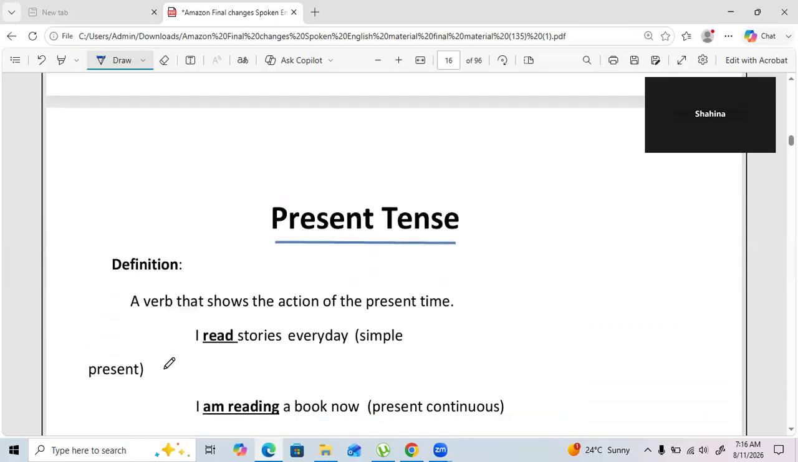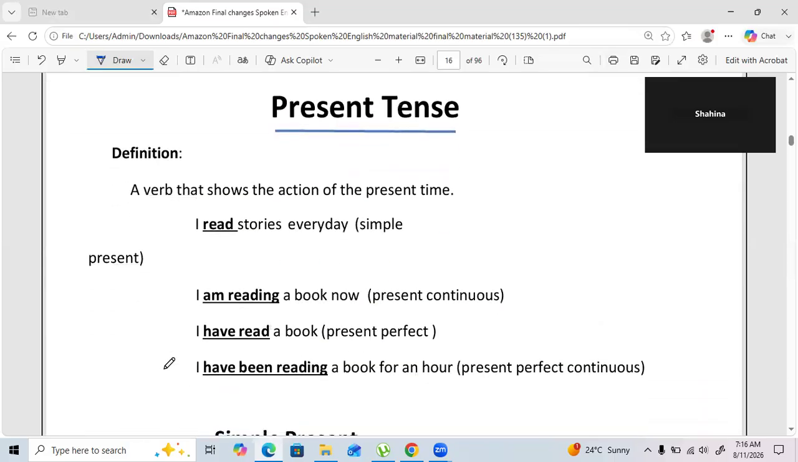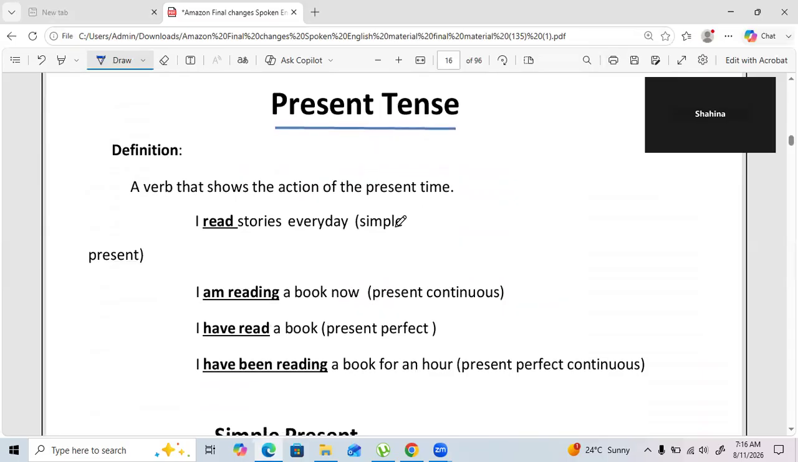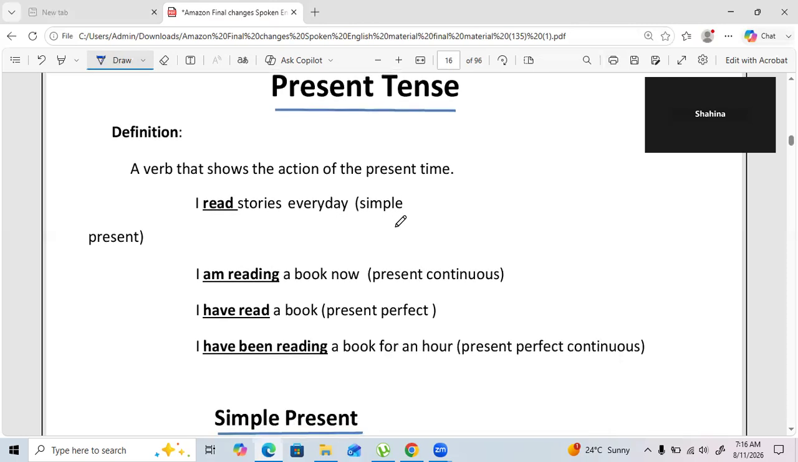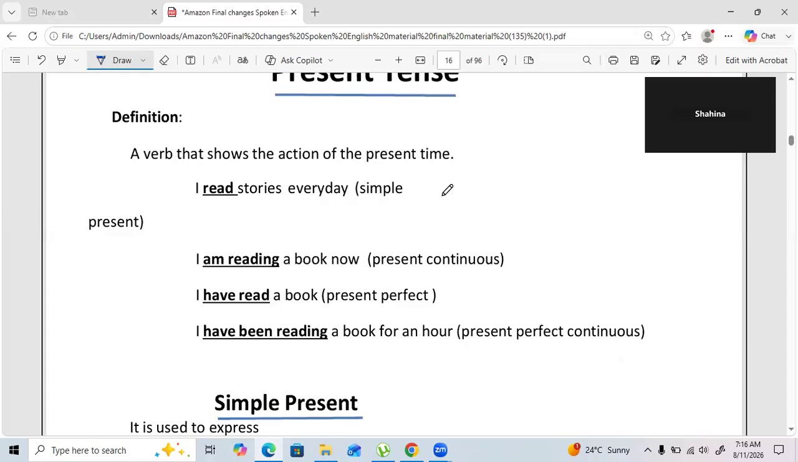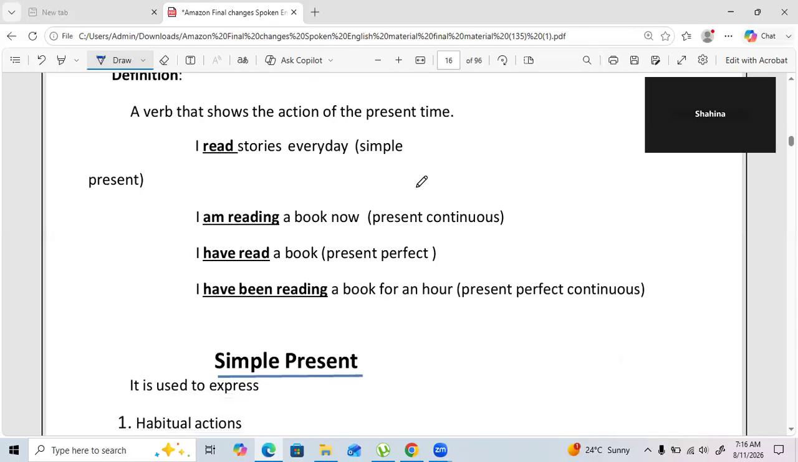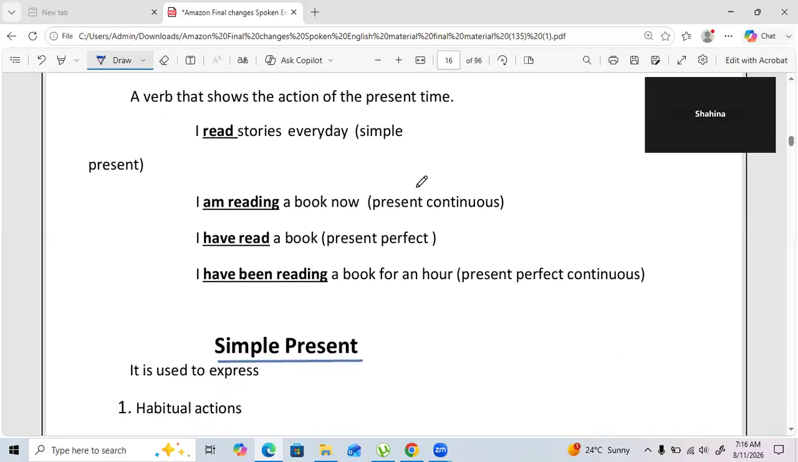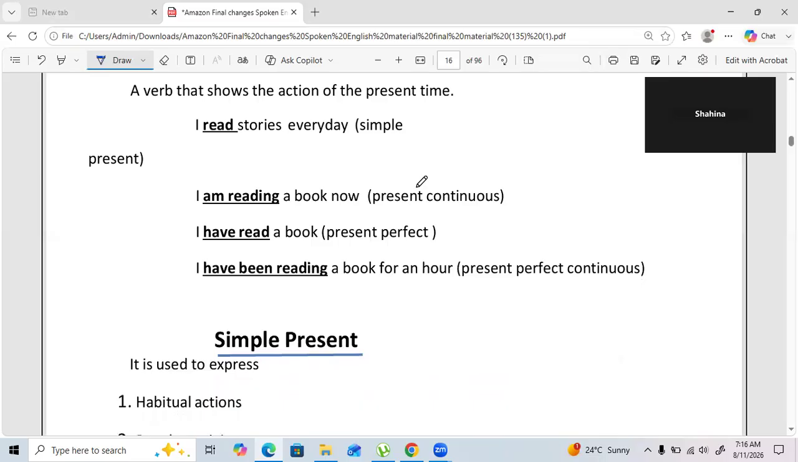Here we go. So present tense: a verb that shows the action of the present is known as present tense, present time, and it is divided into four. That is simple present, present continuous, present perfect, and present perfect continuous. For example, I read stories every day. That comes under simple present. I am reading a book now. I have read a book. I have been reading a book for an hour. So as you can see, all these examples talk about present things.